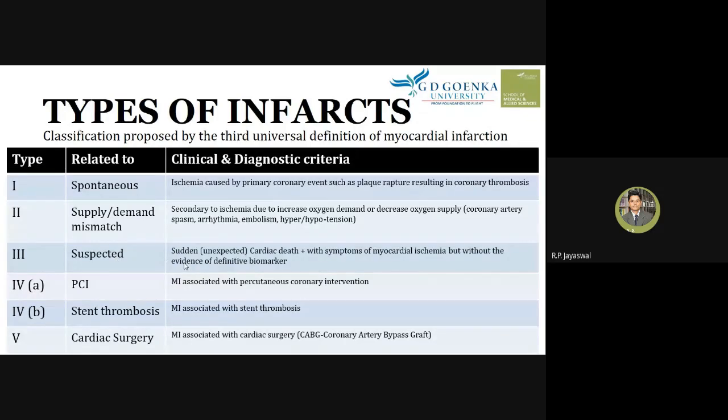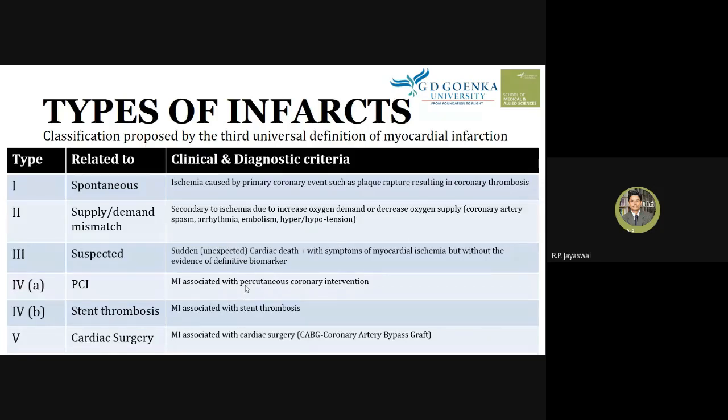The patient is already dead, right? And type 4A is the PCI type of myocardial infarction, which is related to percutaneous coronary intervention. This is one of the techniques used to treat patients who have atherosclerotic changes in the arteries.